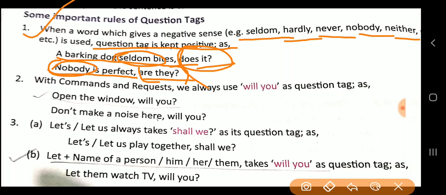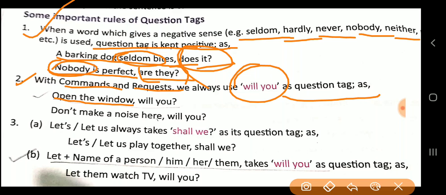Now the second one. With commands and requests we always use will you. When you want to give a command or request you will always use will you as a question tag, as in, open the window, will you? Now you are telling, open the window. Now if you ask for confirmation, don't make a noise, will you?